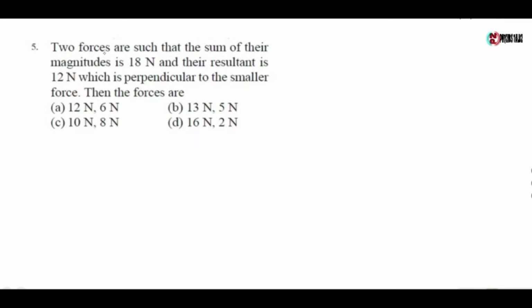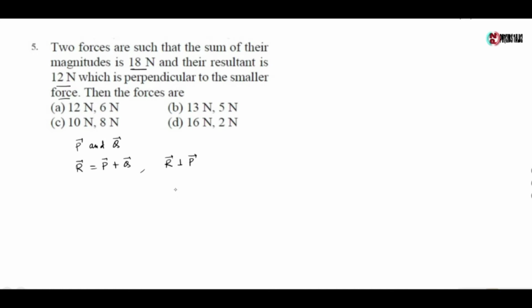Next question, two forces are such that the sum of their magnitudes is 18 Newton and their resultant is 12 Newton, which is perpendicular to the smaller force. Then the forces are: let two vectors be P and Q, and P is the smaller vector. Now the resultant vector R is given by P plus Q, and R is perpendicular to the smaller vector, that is R is perpendicular to P vector.